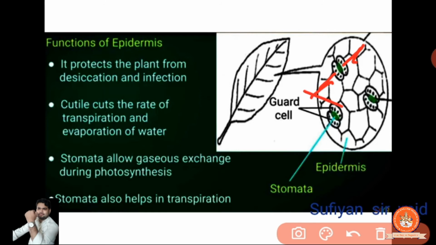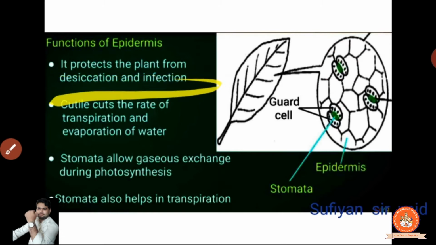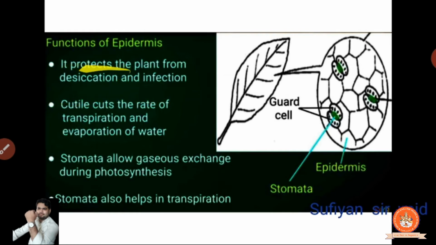Look, this is a guard, this is also a guard, this is also a guard, not just a guard, a bodyguard. Okay, so the kidney type cell is a bodyguard of what? Stomata. That's the green portion you are observing, clear? It's the stomata, chlorophyll type, clear? So it protects the plant from desiccation and infection. Desiccation is simply drying out, it will protect from that. Yes, it protects the epidermis, protects the plant from desiccation and infection.